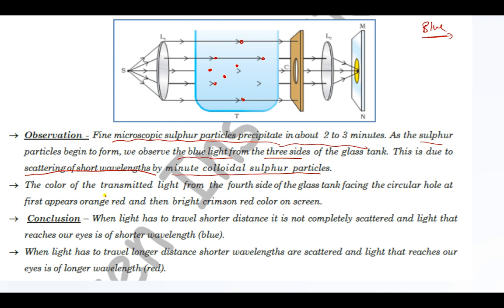See, the color of the transmitted light from the fourth side of the glass tank facing the circular hole at first appears orange red and then bright crimson red color on screen.